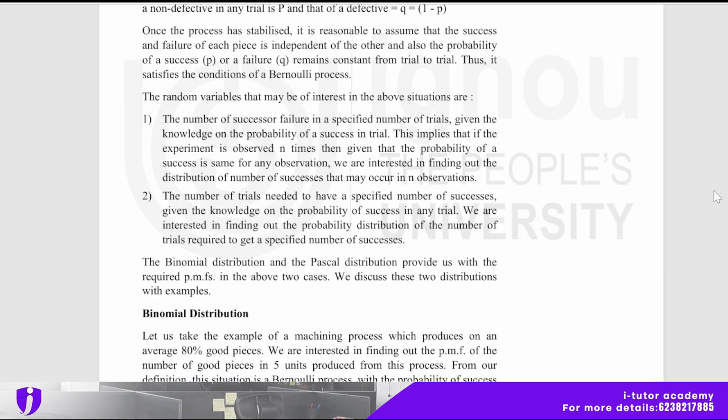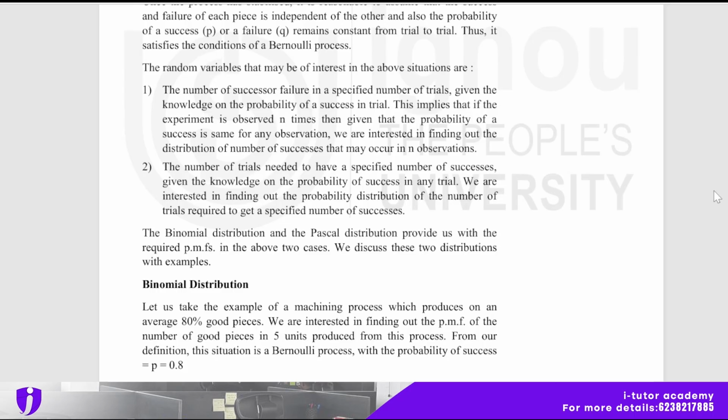We are interested in finding out the probability distribution of the number of trials required to get a specified number of successes. The binomial distribution and the Pascal distribution provide us with the required PMFs in the above two cases.